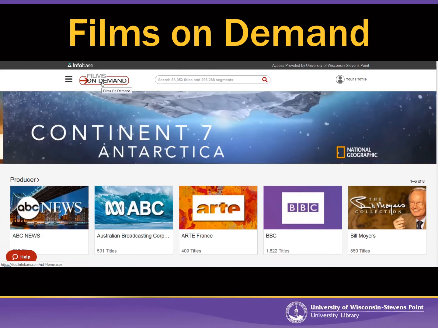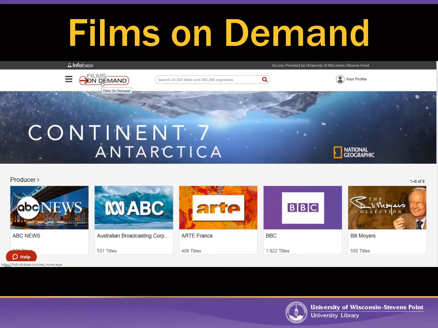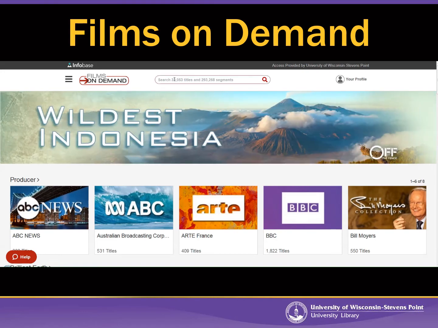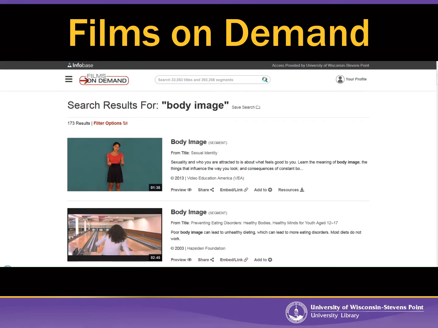So let's say that you are writing a research paper on the topic of body image. I'm going to go to the search bar here and type in body image using the Boolean operator because I want those two words together as a phrase, and then I'm going to search. And I get 173 results. Not bad. And then I can just browse through here and see what looks good.